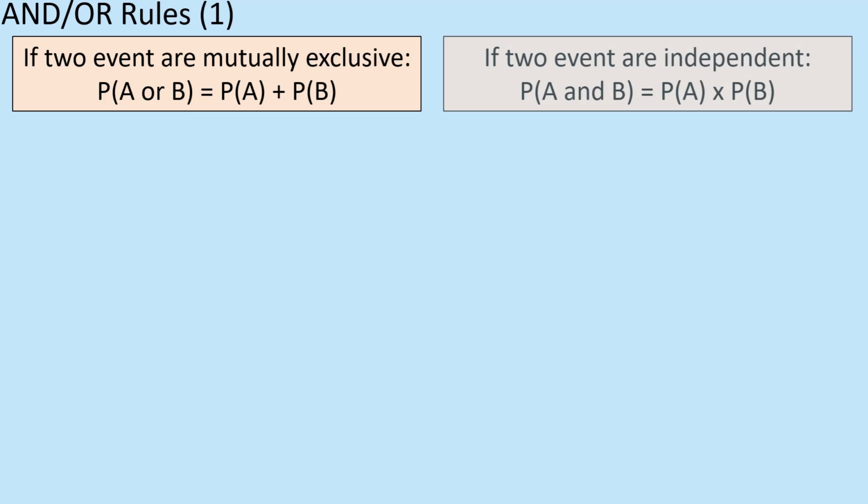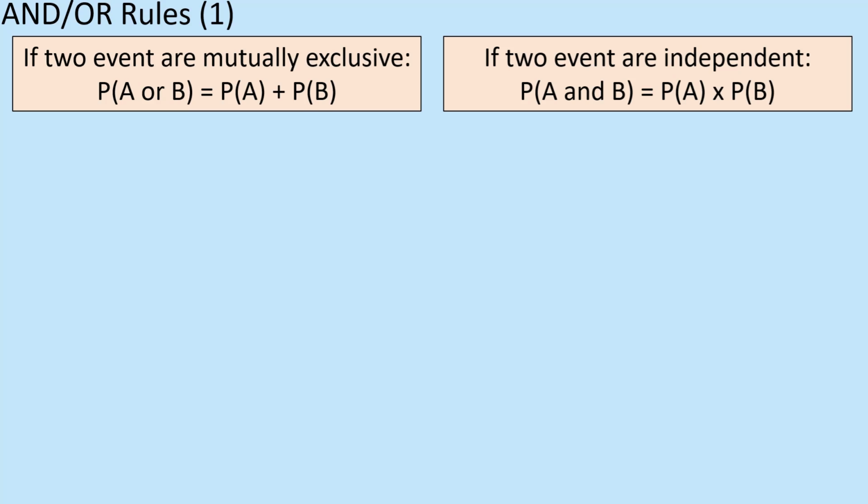Okay? The other one is the idea of saying what's the probability of A and B happening. Well, if I think about the first one, I can't get a head and a tail. That's not possible, is it? It's just not going to happen. So in the idea of saying and for something which is mutually exclusive is not something that can potentially happen.